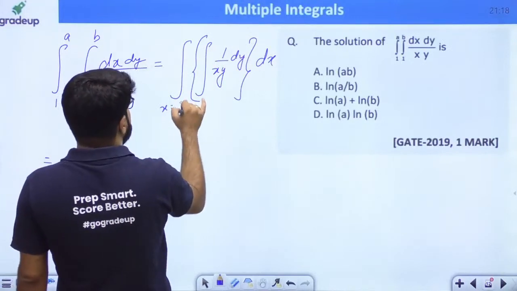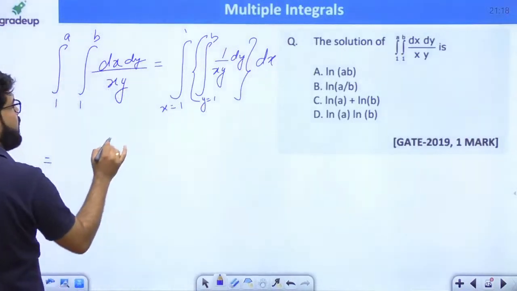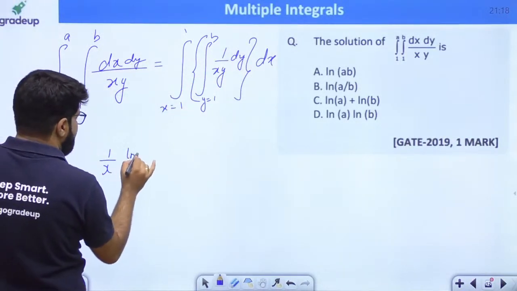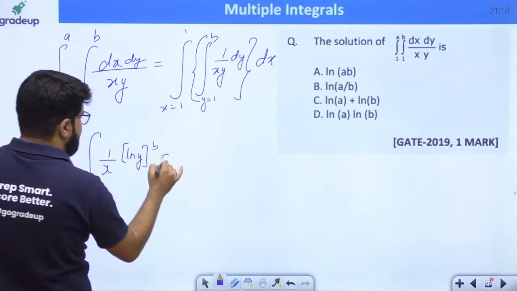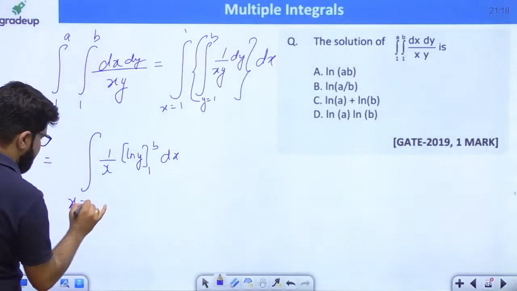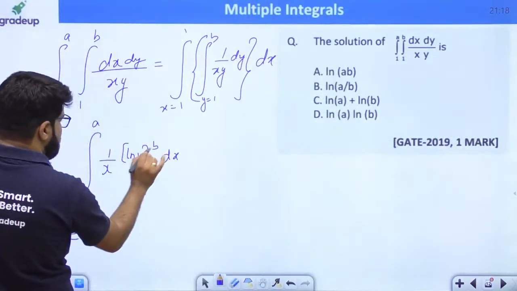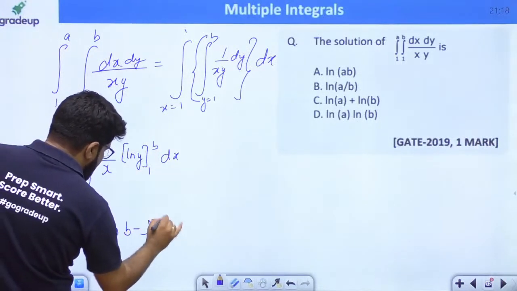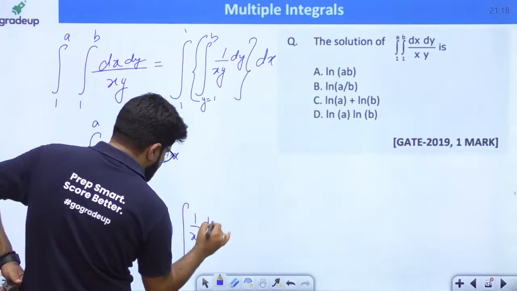Okay, x is 1 to a, y is 1 to b. This is equal to 1 upon x constant when you are integrating with y, and 1 upon y integral is log y, lower limit 1, upper limit b. And then integrate with x, x is equal to 1 to a. Put down the limits of y, so that is log b minus log 1, and that is a constant outside the integral. Log b minus log 1, integral of 1 upon x dx.